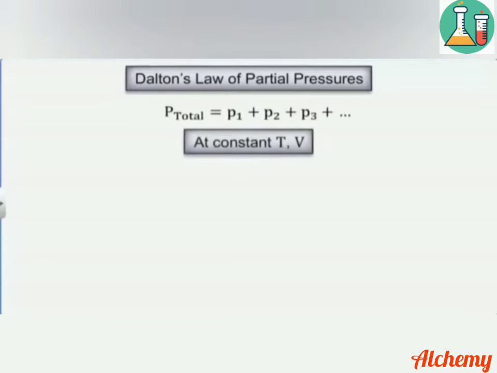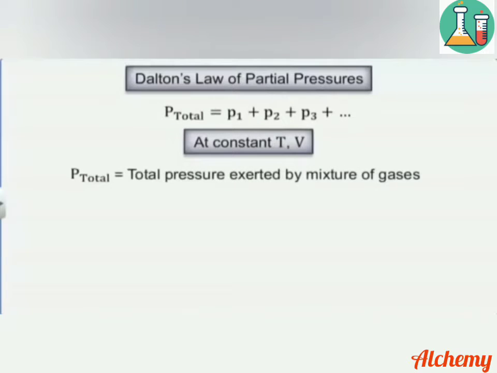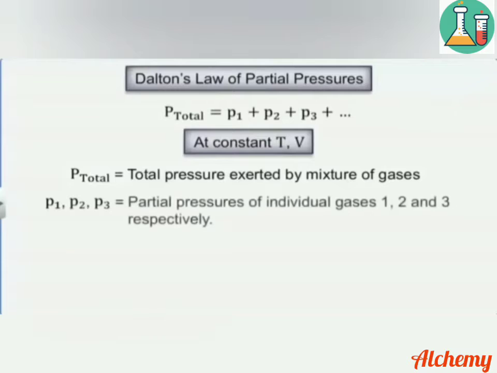Dalton's law of partial pressures can be mathematically represented as P total equal to P1 plus P2 plus P3 etc. at constant temperature and volume, where P total is the total pressure exerted by the mixture of gases, whereas P1, P2, P3 etc. represent the partial pressures of individual gases 1, 2, 3 etc.